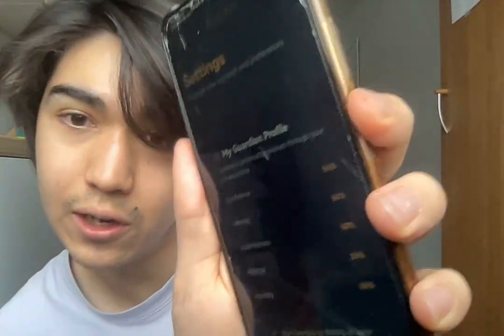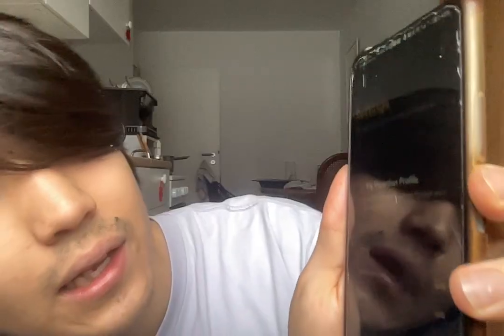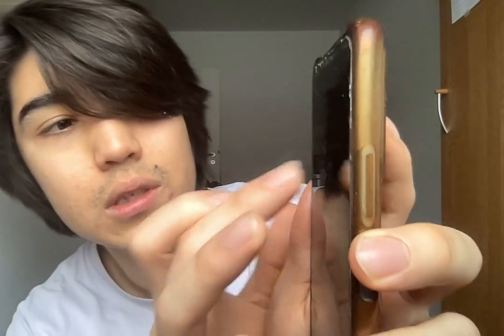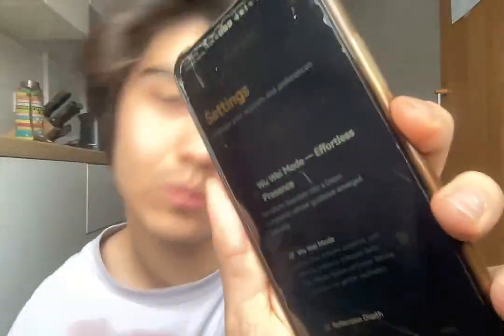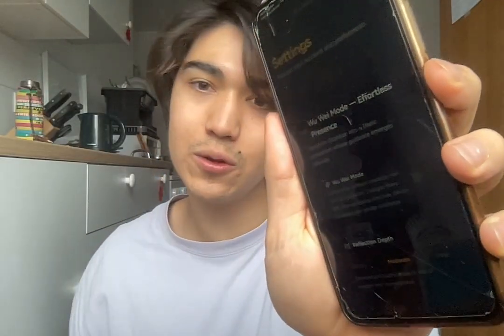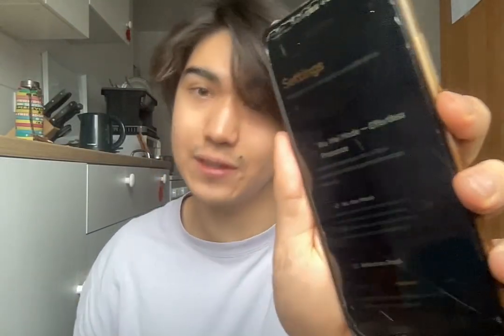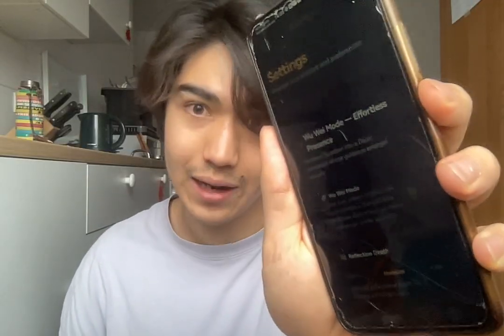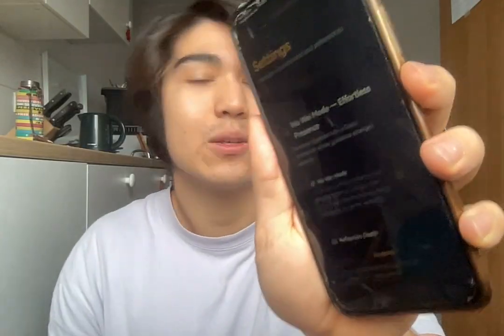So whether Guardian speaks more confidently or warmly or assertive, and you can change all of those depending on how Guardian reacts to you, or it'll do that automatically, but you can also change it manually. And then you have your Guardian activity overview, Wu Wei mode, which is basically like Chinese philosophy, how it tries to nudge you in a way that is almost invisible. So it's not like drink more water now, rather it's more like, so how many cups of water have you had today? Then we have your basic preferences, your username, your time zone, notification preferences.